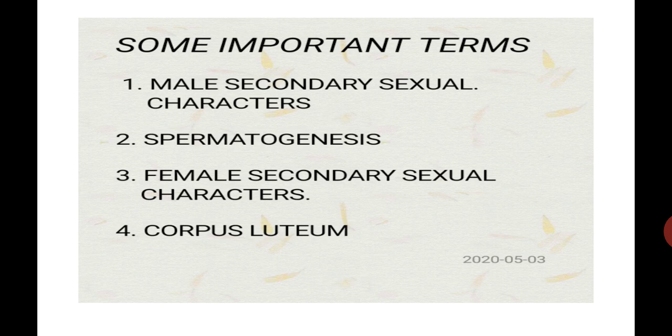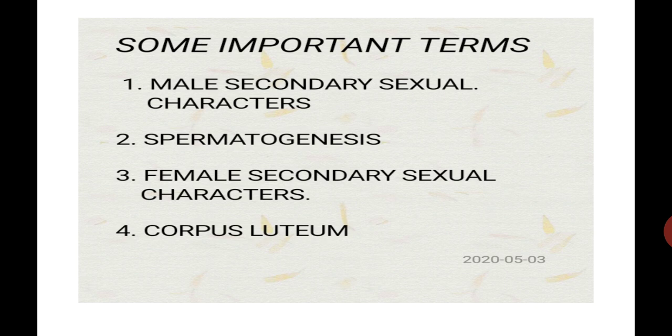Number 2, what is spermatogenesis? Split that word: spermato plus genesis. Spermato means sperms, genesis means formation. The formation of sperms is called spermatogenesis.